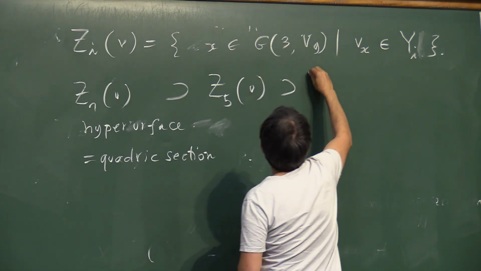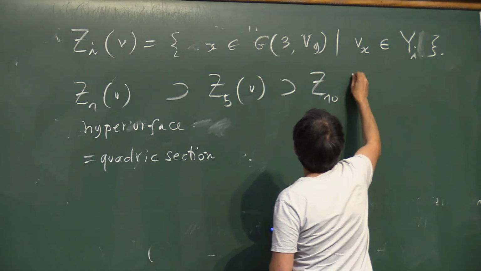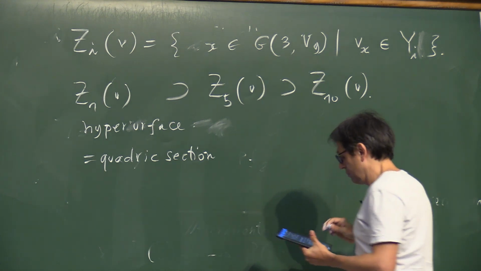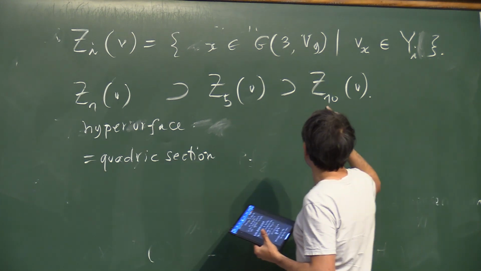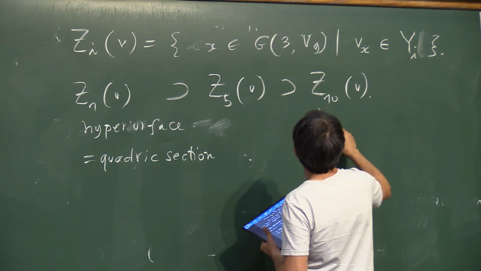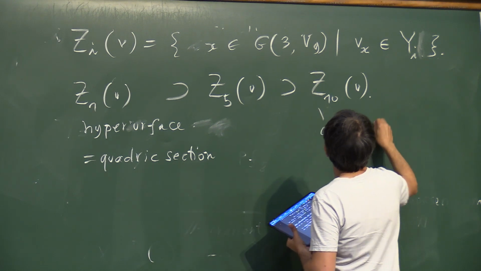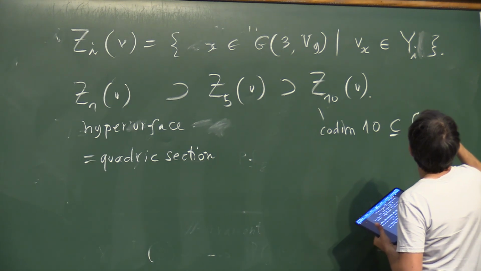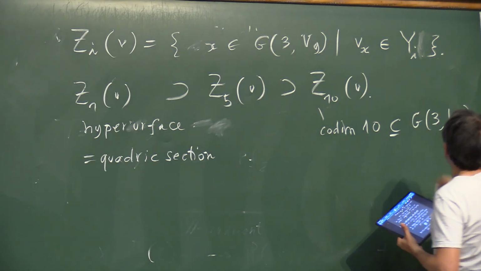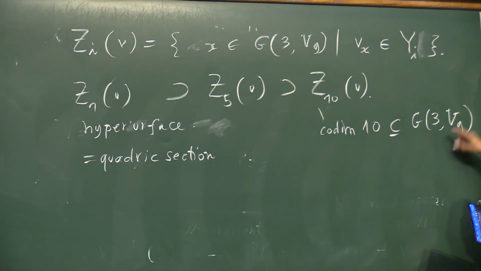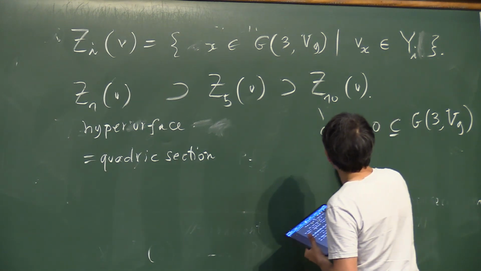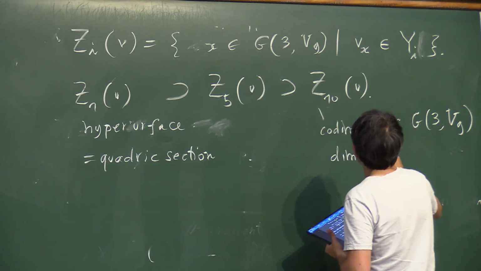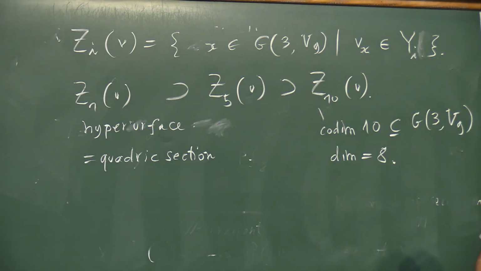That will contain Z10. Okay, and this has codimension 10 inside G3V9. So now you will help me. This one has dimension what? 3 times 6. Yeah, so this one has dimension 8. Okay?